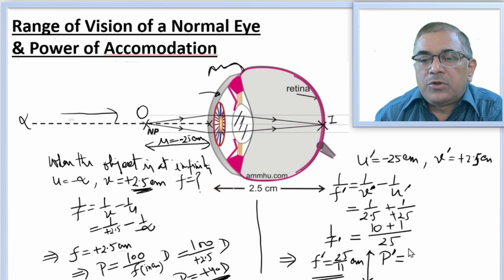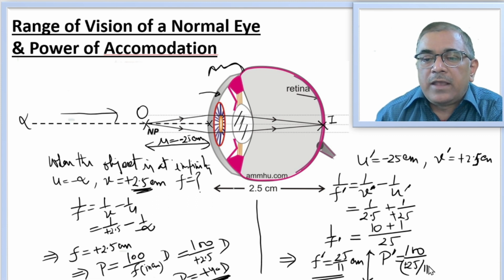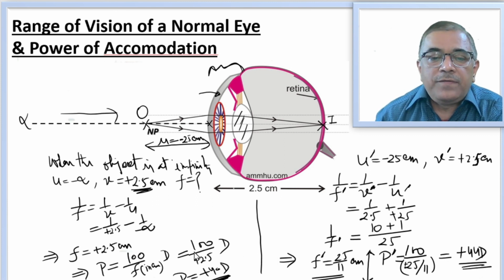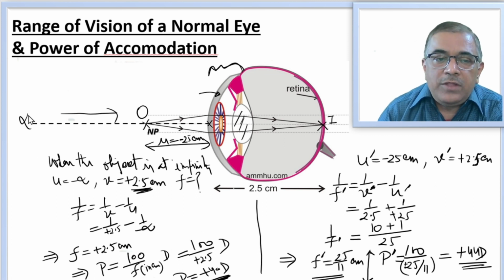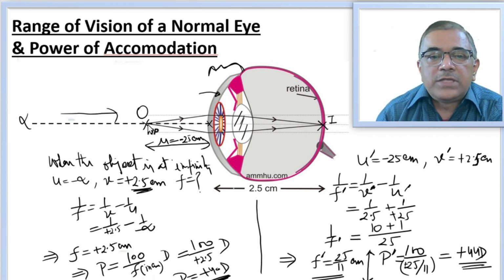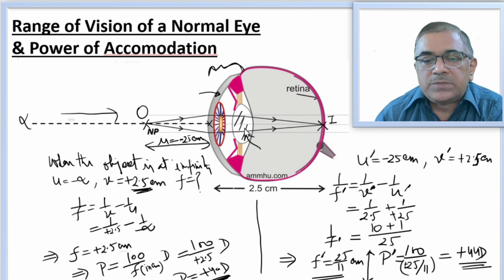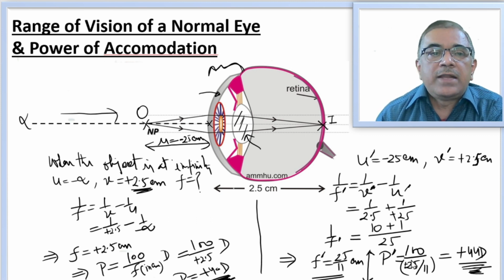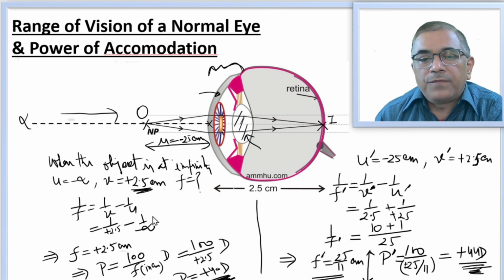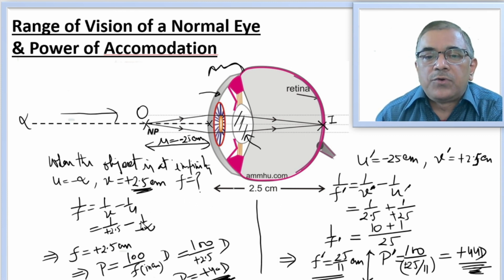So this got to be again 100 divided by f dash, and f dash happens to be 25 by 11 with plus sign, and this is equal to plus 44 diopter. So as you can see, when the object is brought from infinity to the near point, the focal length of the eye lens is changing, and in the process the power also changes. Power changes from 40 diopter to 44 diopter, and that is why we say that the power of accommodation of a normal eye is plus 4 diopter.